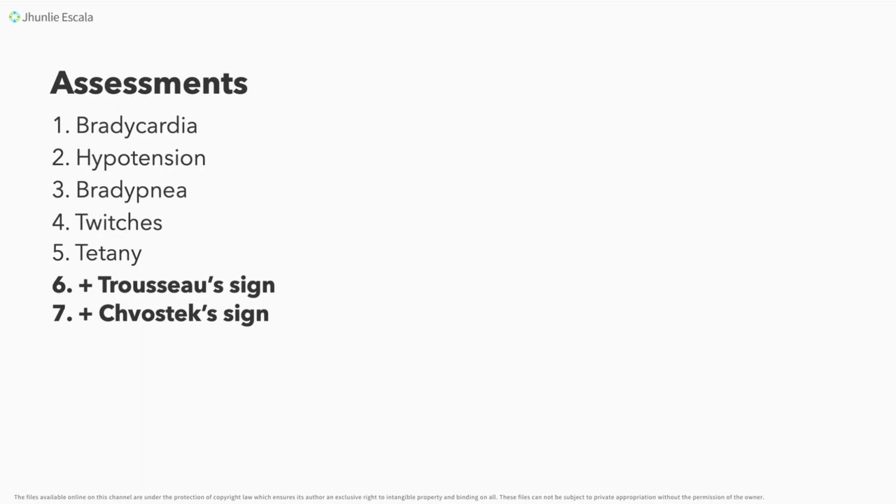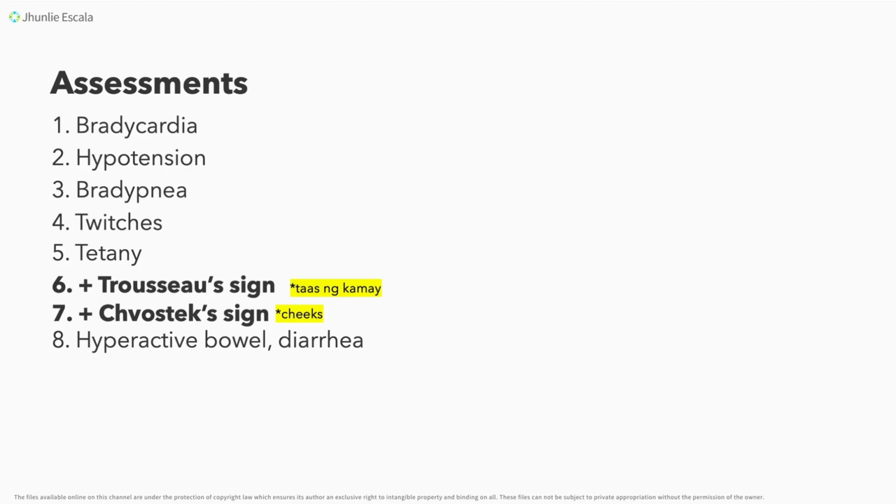So how do we call it? When do we determine if it is Trousseau or Chvostek sign? Because minsan ito silang dalawa nakakalito. So we need to remember that your Trousseau sign is a condition wherein nagkakaroon tayo ng involuntary twitching po dito po sa ating upper part of the arm upon putting, okay, our cuff or BP cuff, okay?